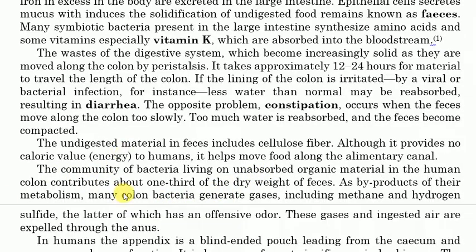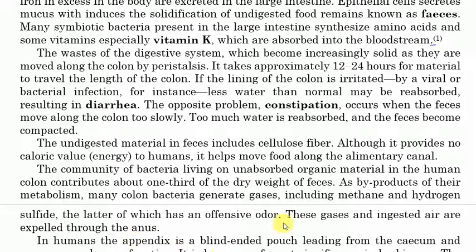Now, the community of bacteria living on unabsorbed organic material in the human colon contributes about 1/3 of the dry weight of feces. As a byproduct of their metabolism, many colon bacteria generate gases, including methane and hydrogen sulfide, the latter of which has an offensive odor. These gases and swallowed air are expelled through the anus.